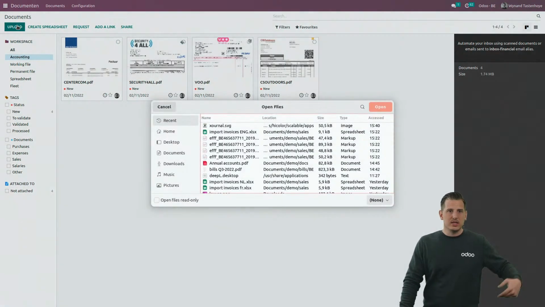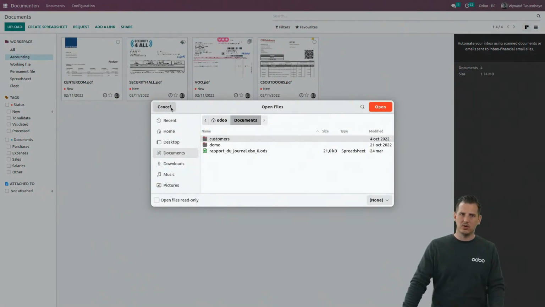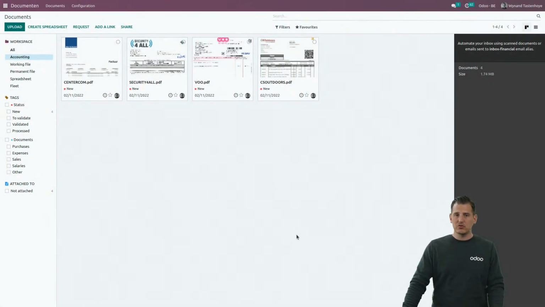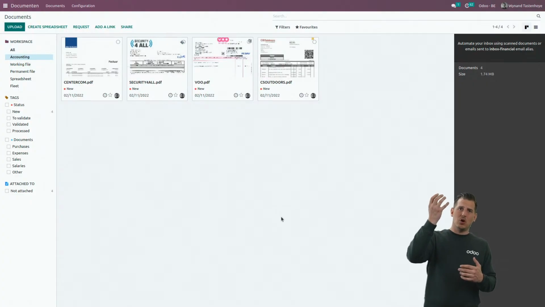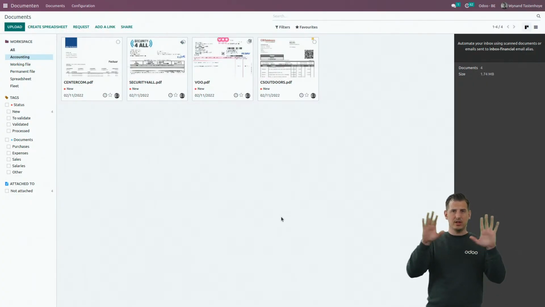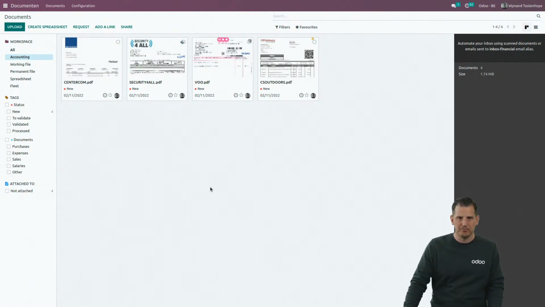So basically, you can easily click on the upload button. If you have all the documents locally stored, you can select them over here and upload them on the database. Also, you can drag and drop them in there. And from that moment, you can get rid of them locally, because we immediately uploaded them on our cloud database so that they're available everywhere. You don't need to keep the documents locally anymore.